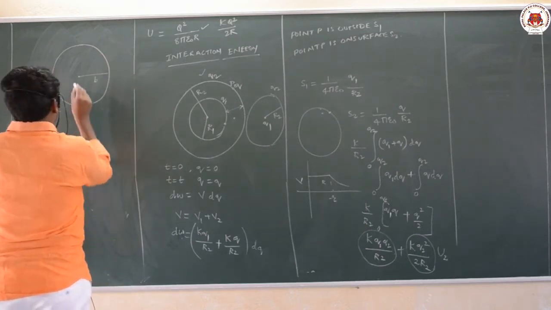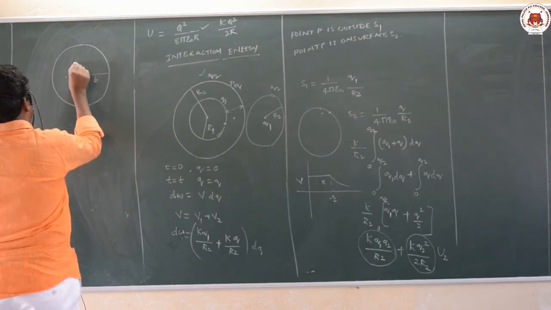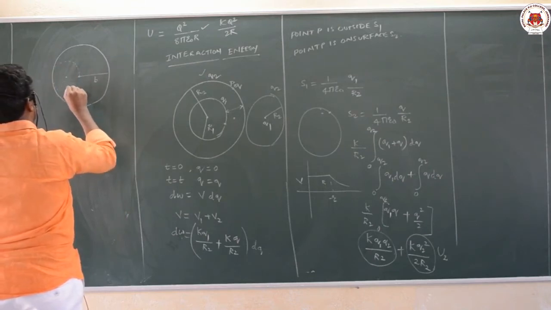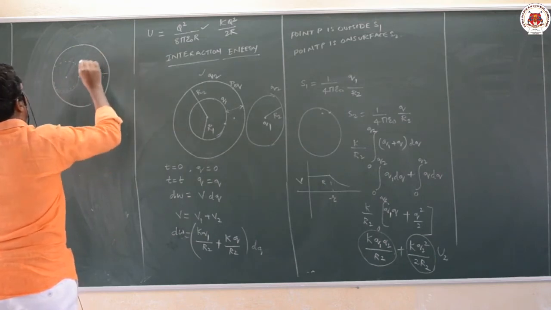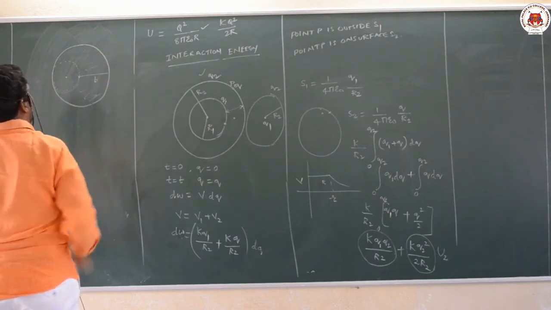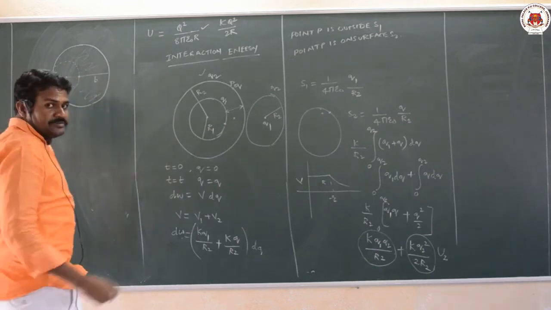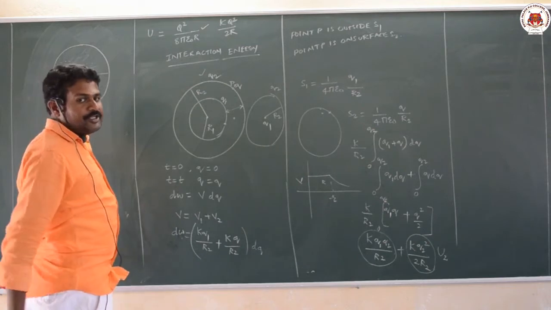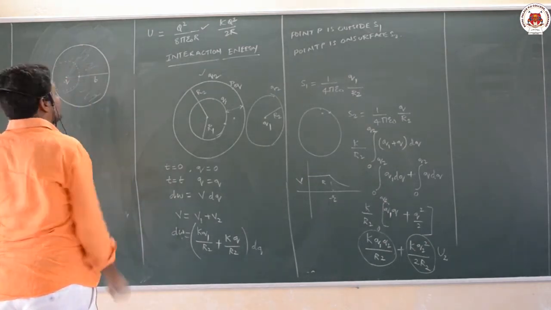In this solid conducting sphere, I made one circle, a cavity like this. A cavity is created. This total is solid. A cavity of diameter b is created, and a charge q is placed at the center.